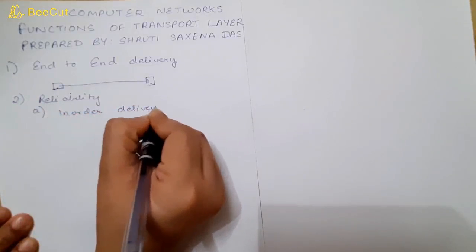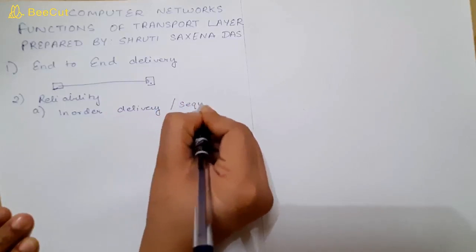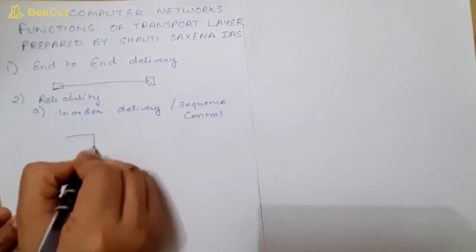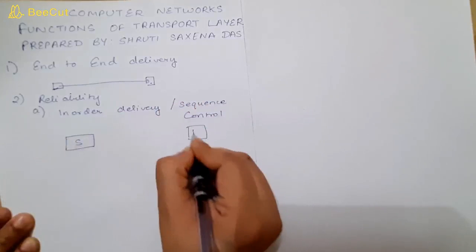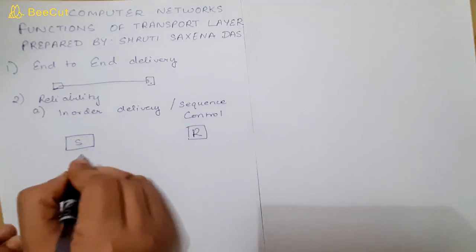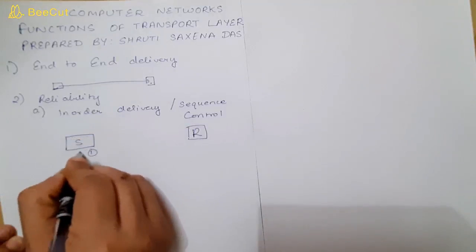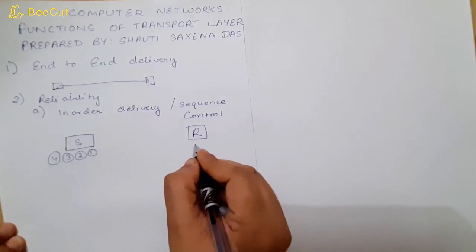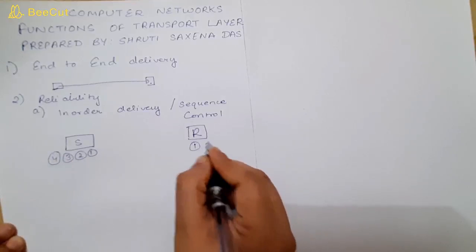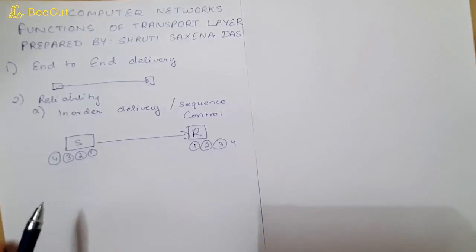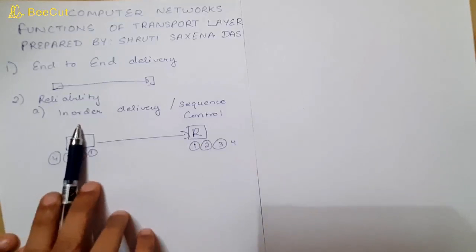In order delivery of data, or we can say sequence control. Suppose this is your sender, this is your receiver. When you are sending certain information, suppose the packets are 1 2 3 4 which you are sending, they should be received in the same order at the receiver end. So it should be 1 2 3 4 only. Fine. So order should be maintained. That is your in order delivery.